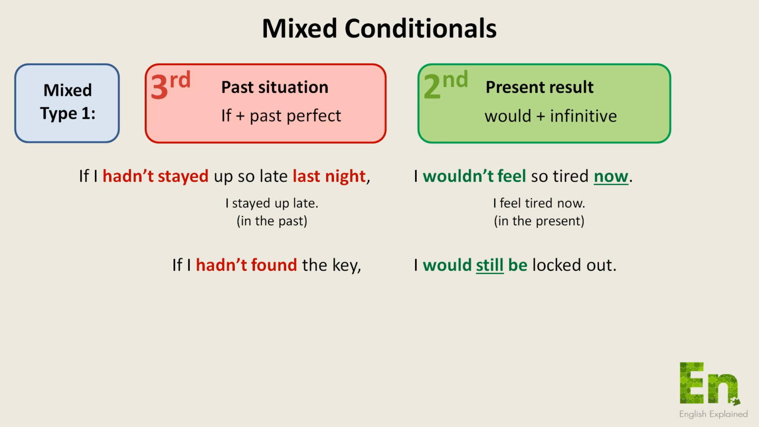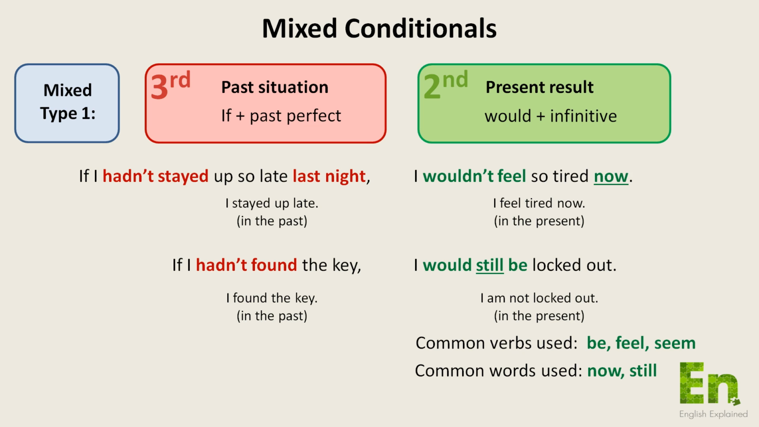If I hadn't found the key, I would still be locked out. I found the key in the past. I am not locked out in the present. For this type of mixed conditional, it is common to see the verbs be, feel, and seem, and the words now and still in the second part.